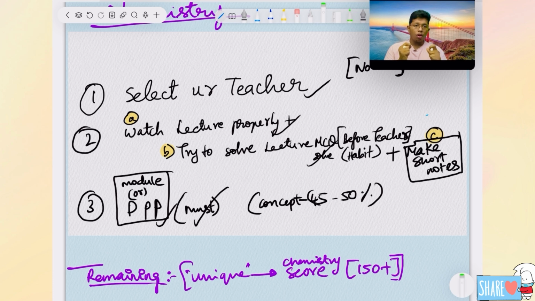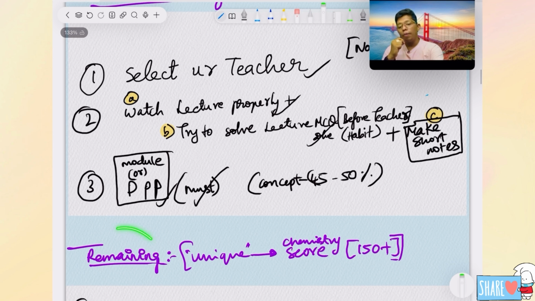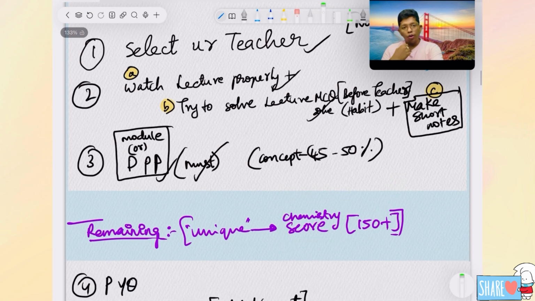That I'm going to tell you now. Another 50% plays a major role in getting high marks. The first thing I am saying, the remaining things are unique things that many of them may miss. To score around 150 plus marks in chemistry, I have scored more than 150 marks this year. Definitely you can follow me.